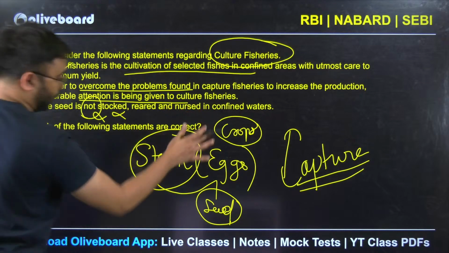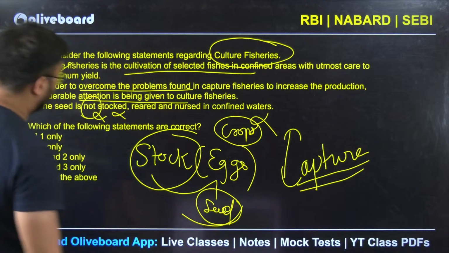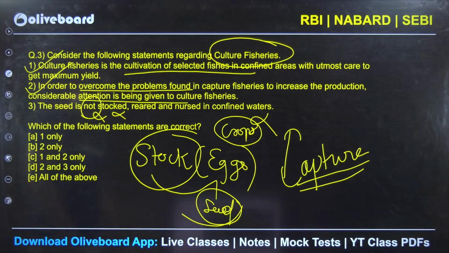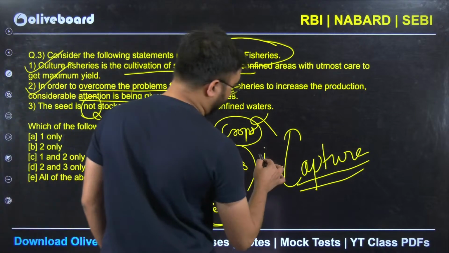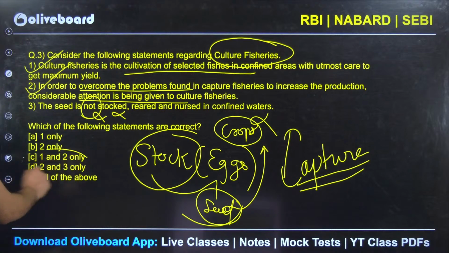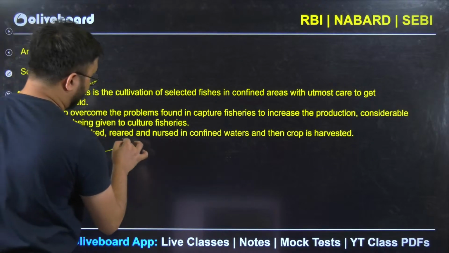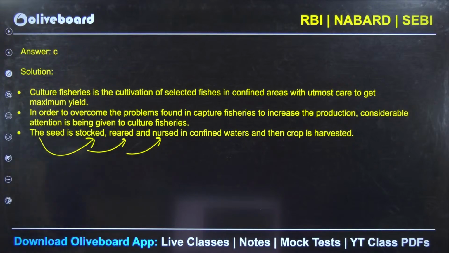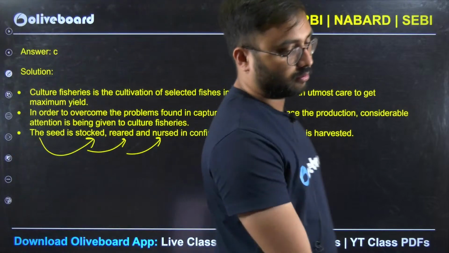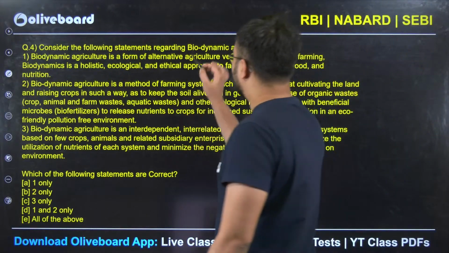So fishing crop, fishing seed. Once the fishing crop is harvested, fishing seed is stocked, reared and nursed so that it will replace and again make sure that optimum population is there in your culture tanks. So therefore the third statement is wrong here. Only 1, 2 is correct. Therefore C will be the answer here. So C is the correct answer. Seed is stocked, reared and nursed in the confined waters in the culture fisheries. Next. One more very brilliant question.